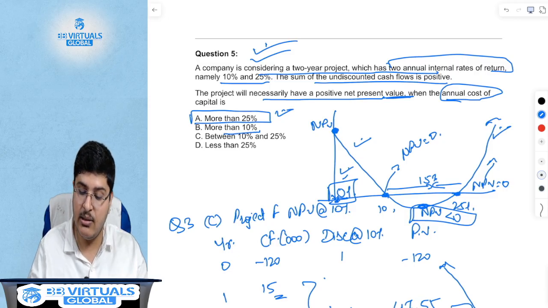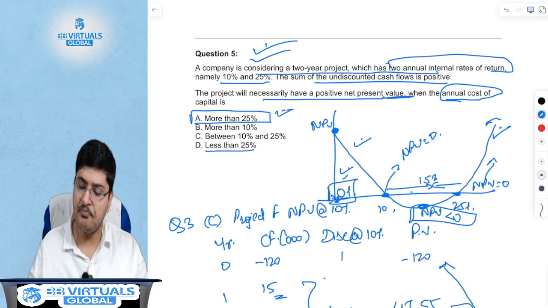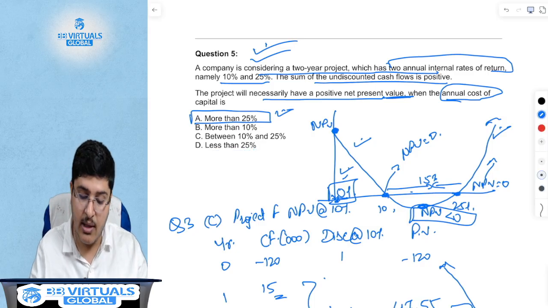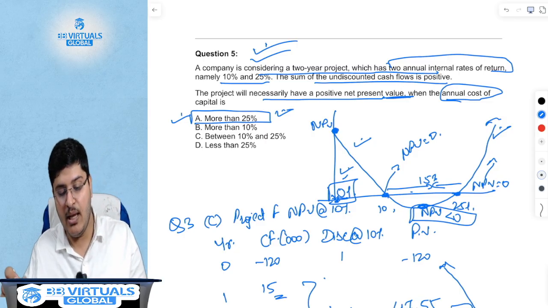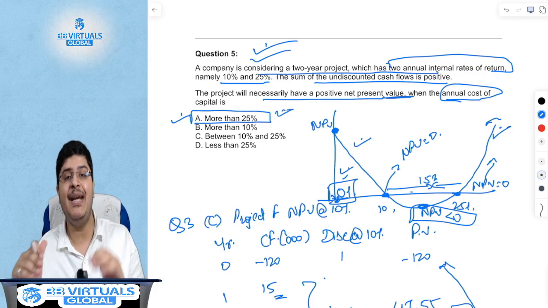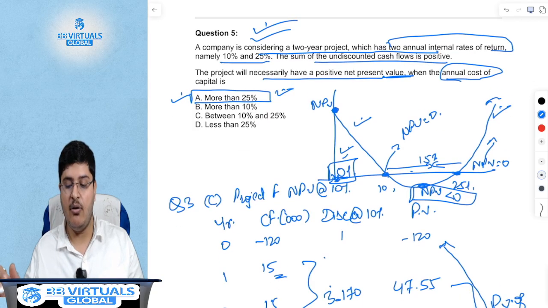More than 10%, is your NPV positive? The answer is no, because between 10 and 15 it is negative, so this is wrong. Less than 25, no, because between 10 and 25 our NPV is not positive, so the answer is A. The project will necessarily have a positive NPV when the discounting rate is greater than 25%. Draw this diagram in your notebook.